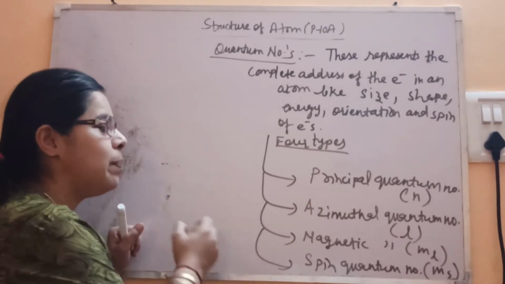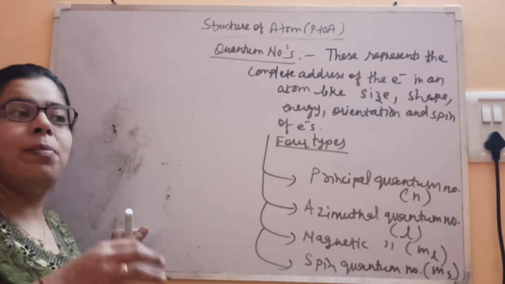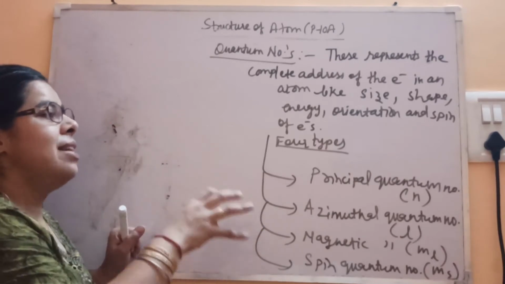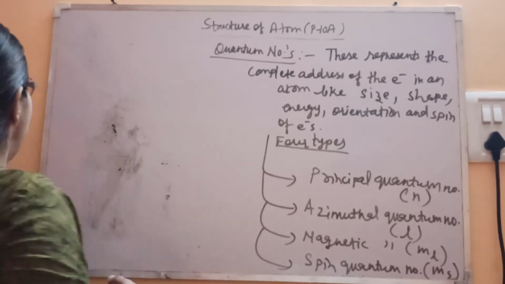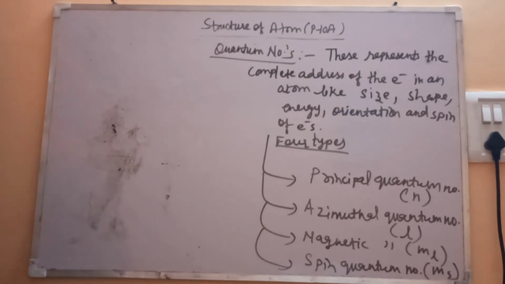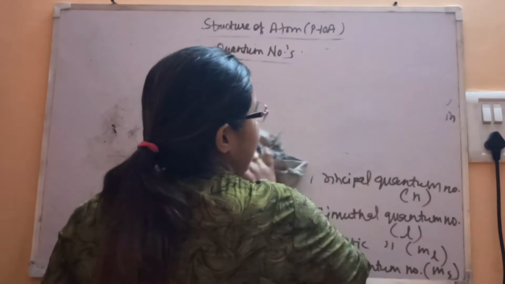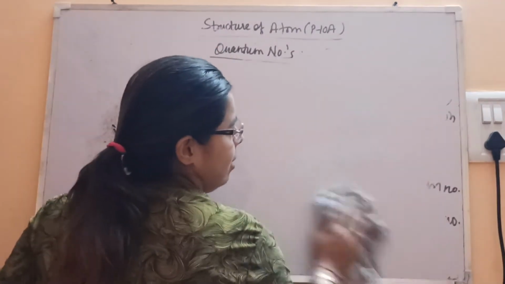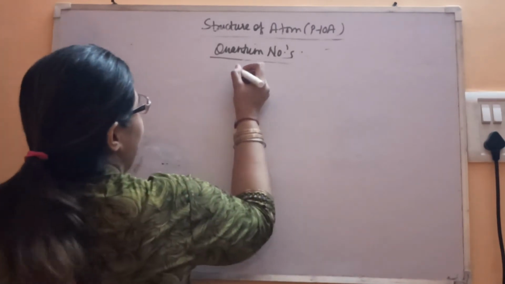That represents the spin quantum number. So it's a complete address of the electron. You will be able to find the electron, with complete information about it. So let's start one by one and find out where the electron resides. First is the principal quantum number.